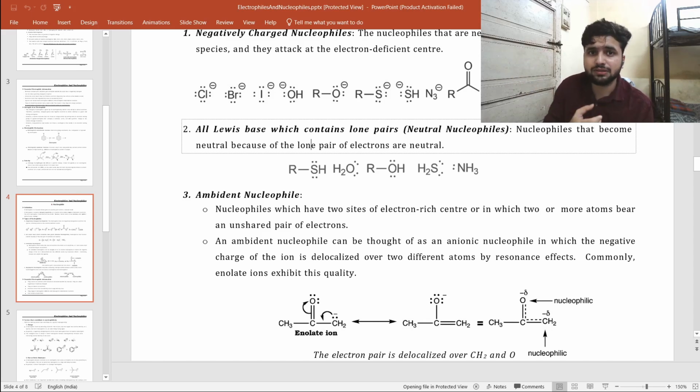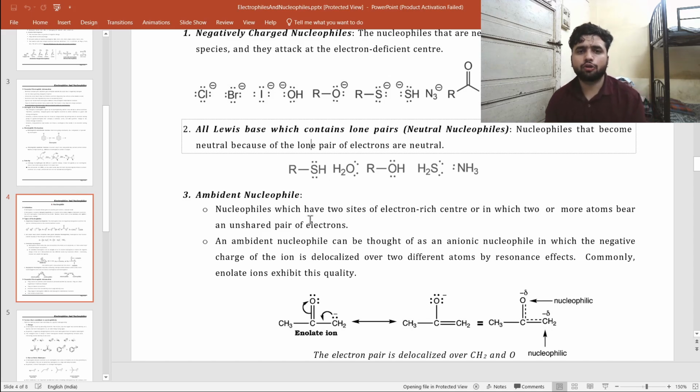The species that donate electrons. Similarly, all Lewis bases which contain lone pairs act as nucleophiles, just like thiol, water, alcohol, H2S gas, disulfide, sulfide, and ammonia.